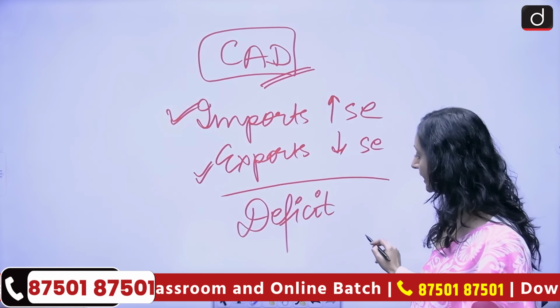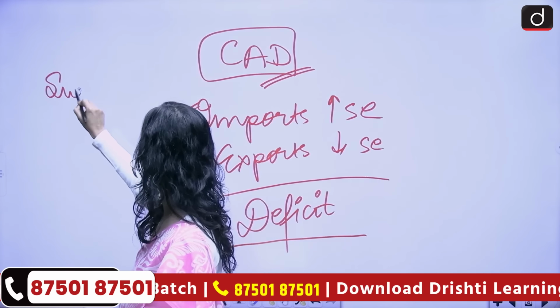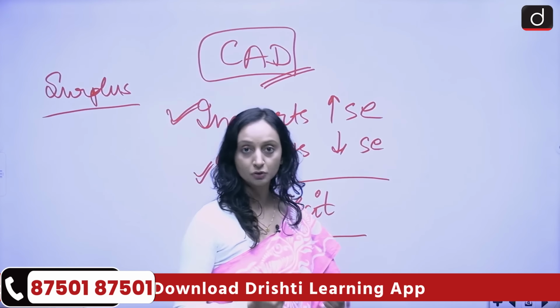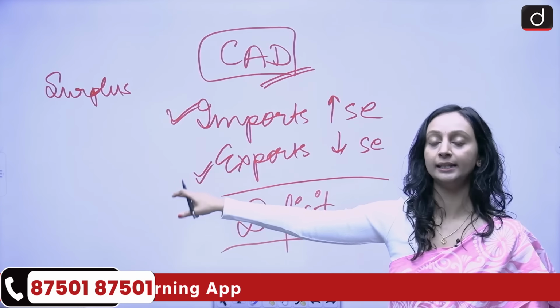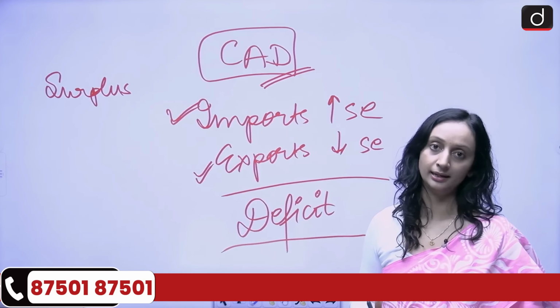And the exact opposite of this is trade surplus, where we are generating more revenue in comparison to what we are spending, which means we are exporting more in comparison to what we are importing. In that situation, we are in a trade surplus. Right now, we are in trade deficit.